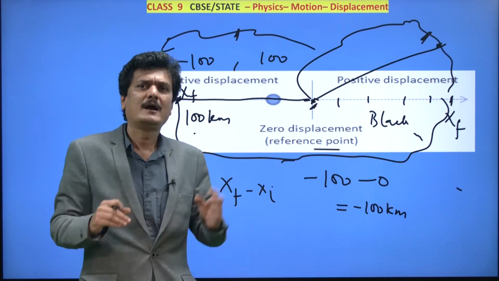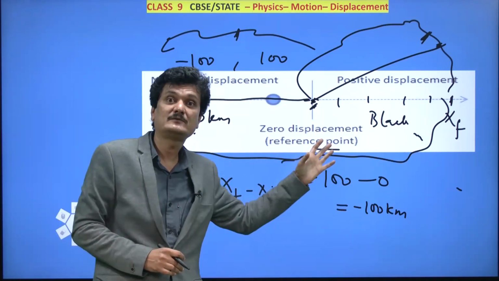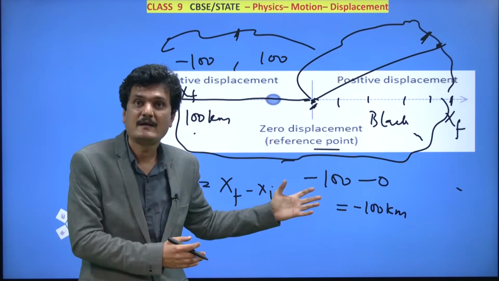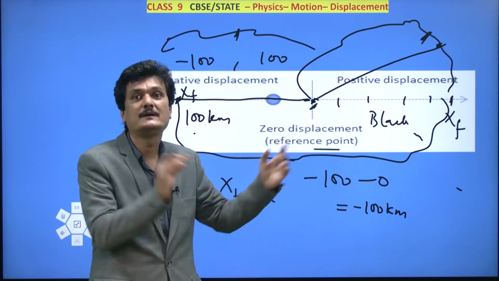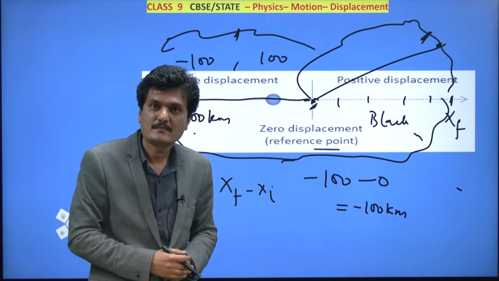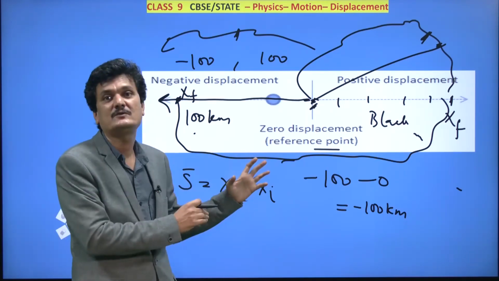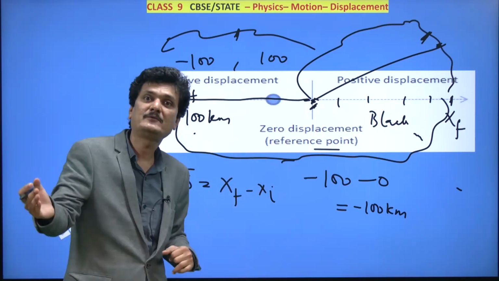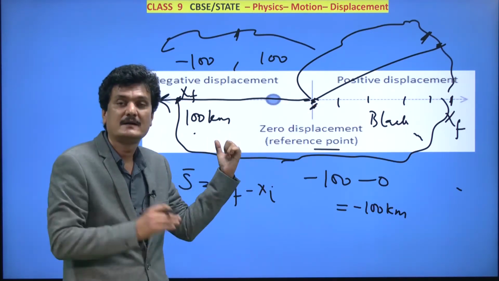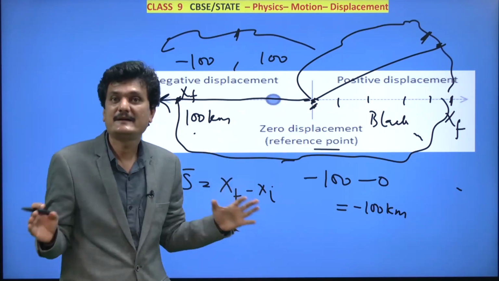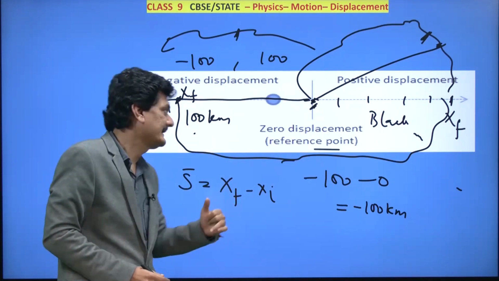And suppose you started from your place, but your other friends also have classroom TV, and you went through your friend's place. So what is your displacement? It won't be 0 now. Tomorrow you go to some other friend's place to watch classroom TV, then it will be some other displacement. Now if you have traveled in the opposite direction, the displacements will be negative. One displacement will be positive, one displacement will be negative.